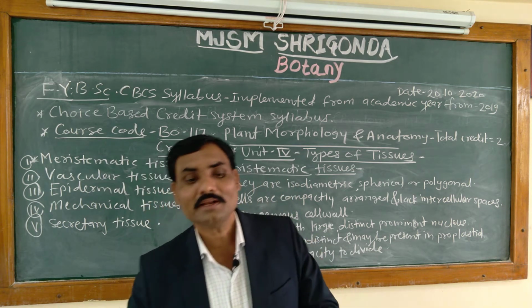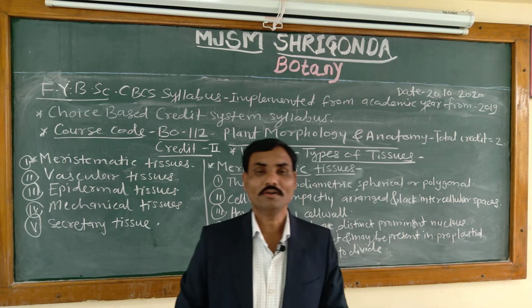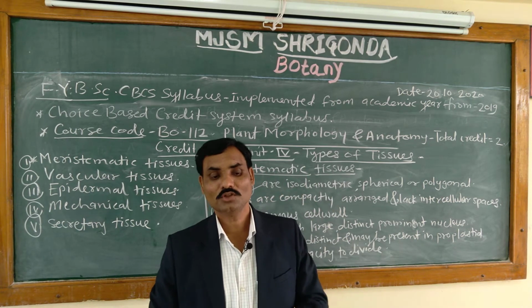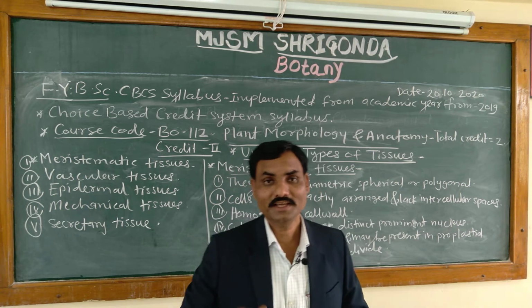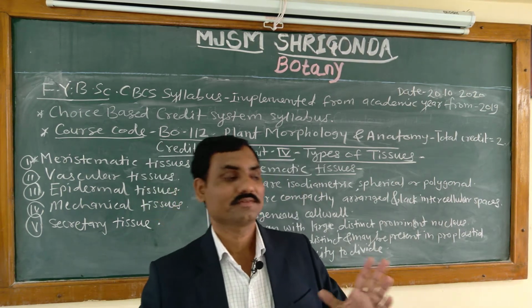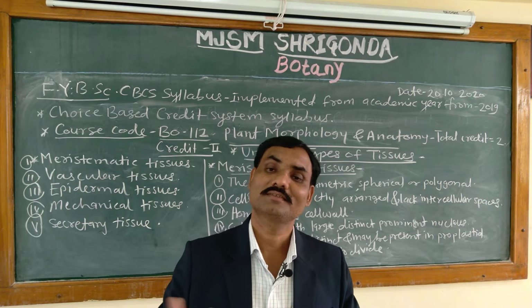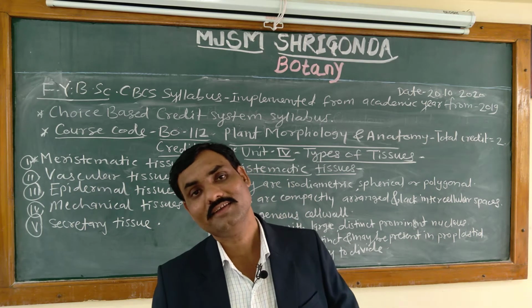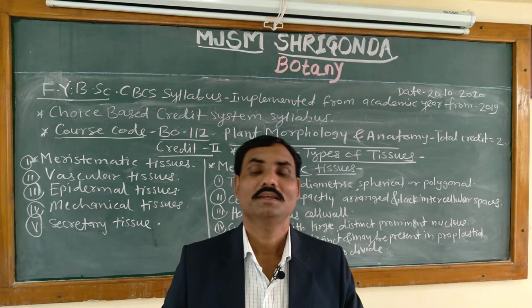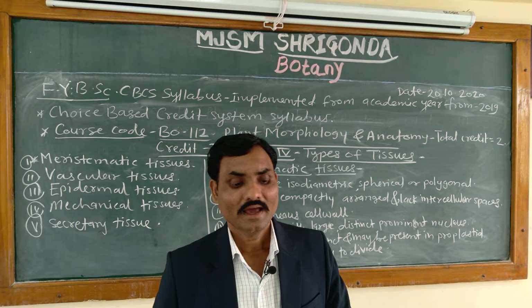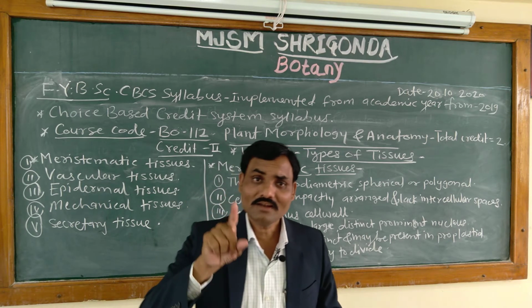What is the introductory part about this tissue or types of tissue? We know that the plant body consists of morphologically recognizable units, that is cells. Each and every living organism is made up of cells, it may be animal, it may be plant, and cells have a cell wall.